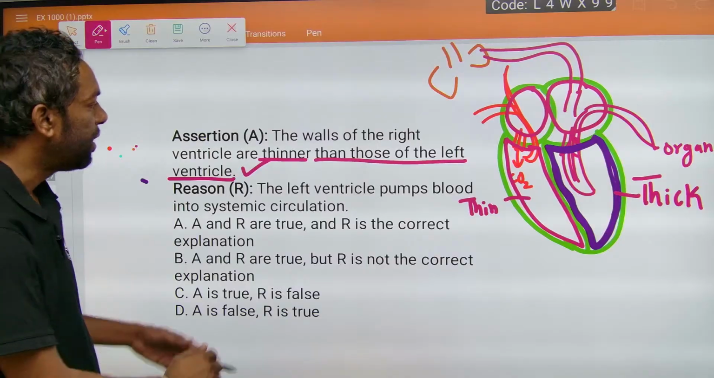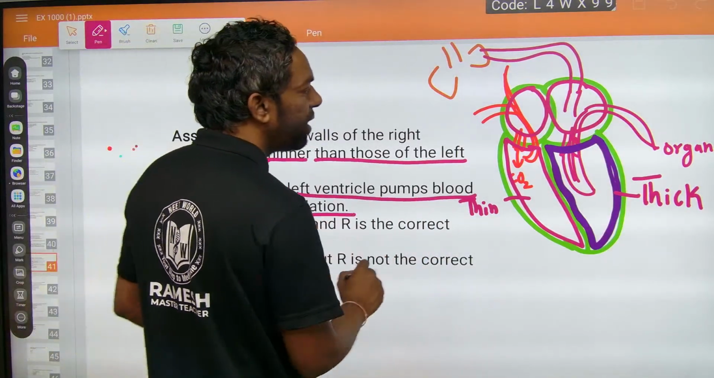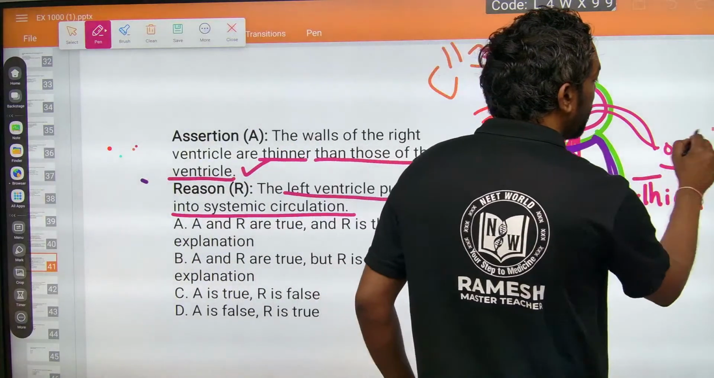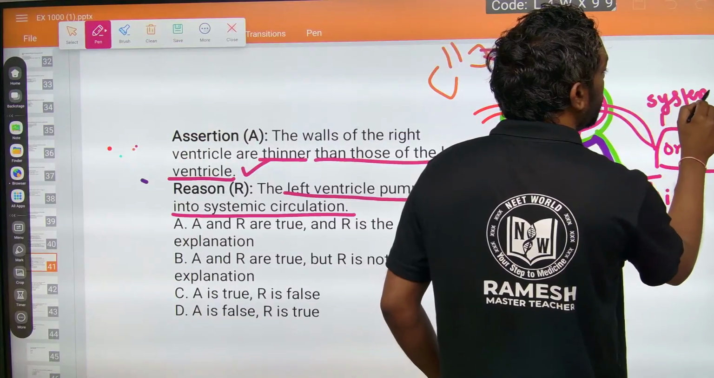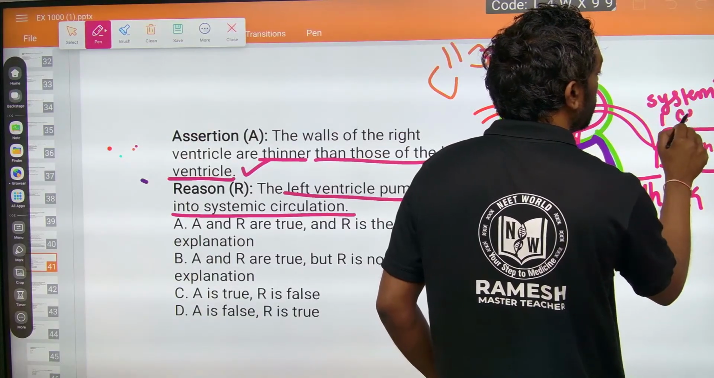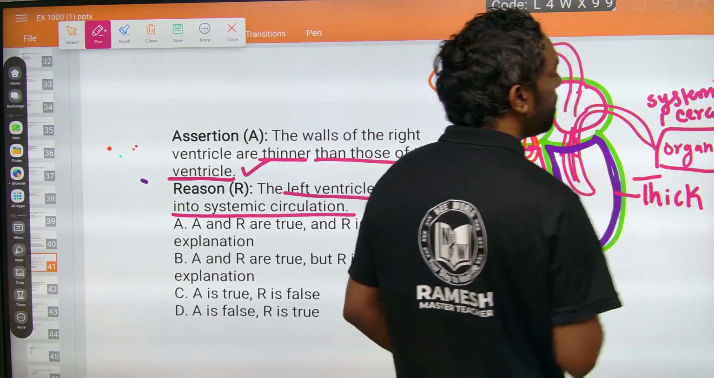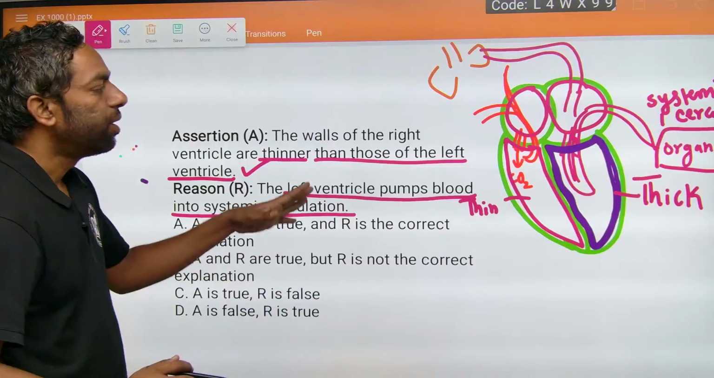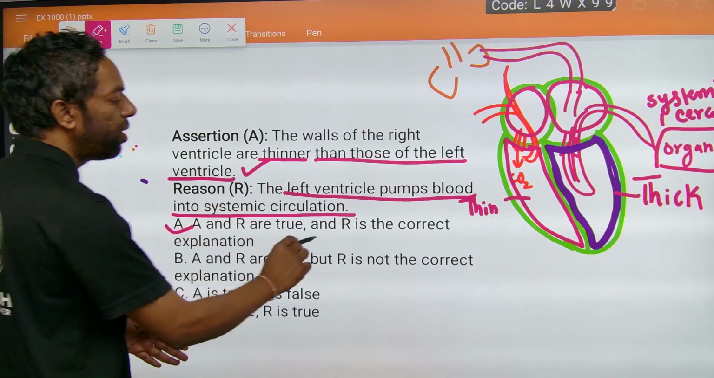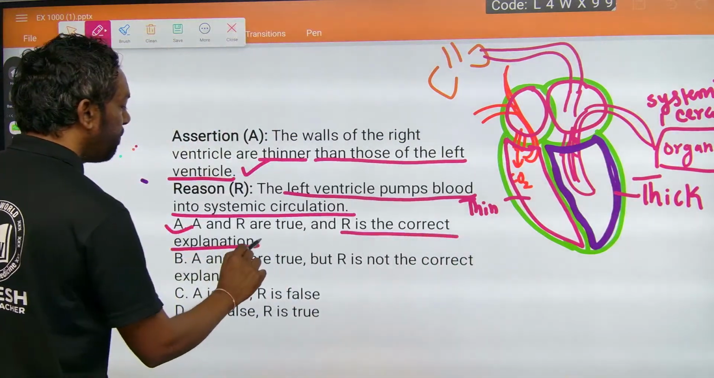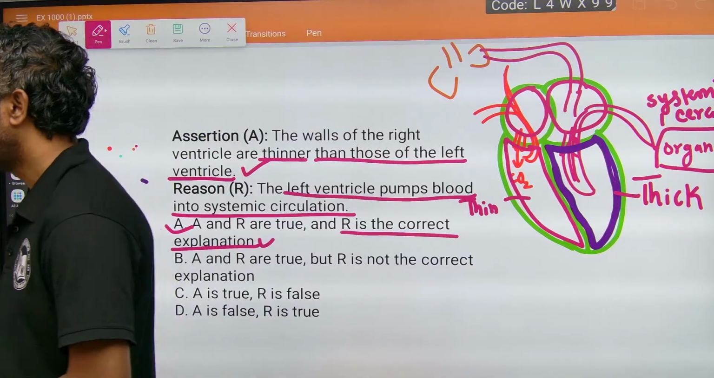Why? The left ventricle pumps the blood into the systemic circulation. Other organs mean systemic circulation. Yeah, this is A. Assertion and reason are true, and the reason is the right explanation for the assertion. The answer is this one, guys. I hope you guys understand this.